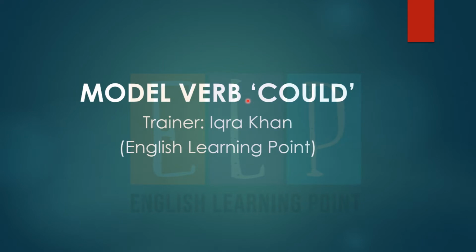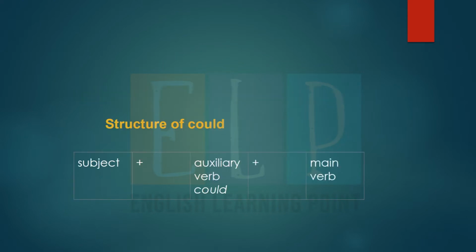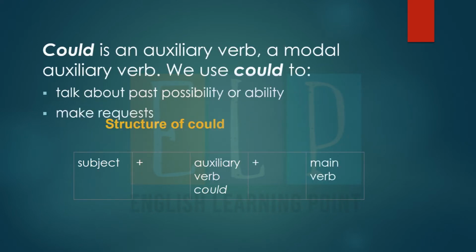So today I'm with a new topic and this is could. We can use could. Could is an auxiliary verb and a modal auxiliary verb. Okay, so we can use could to talk about past possibility or ability, and as well we can use could to make a request.